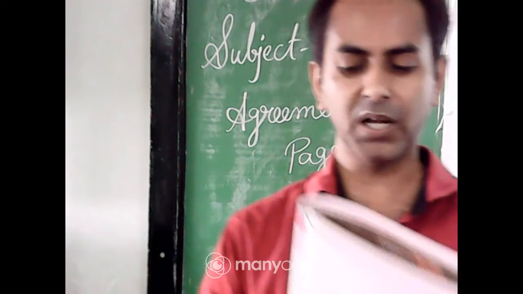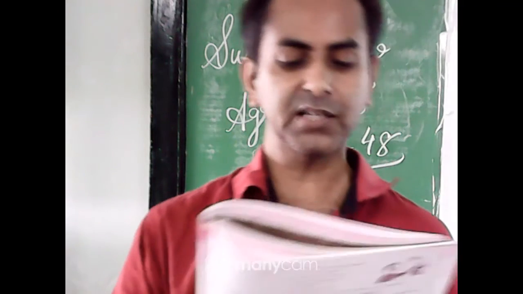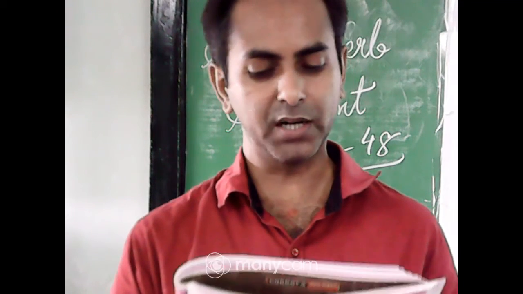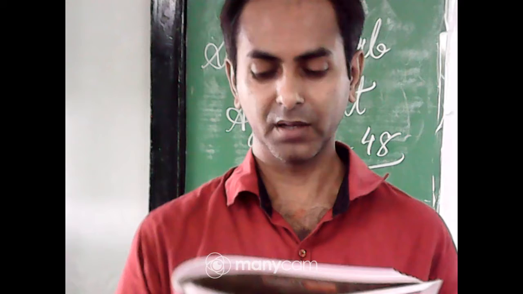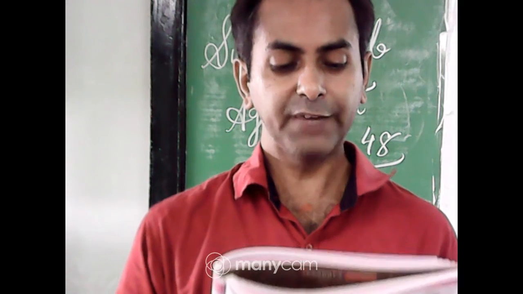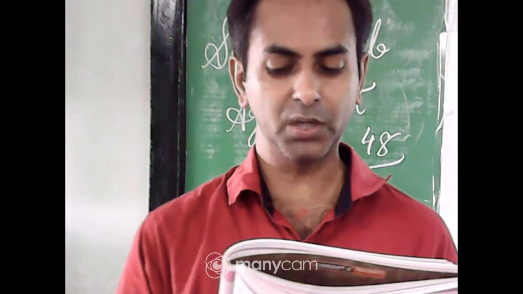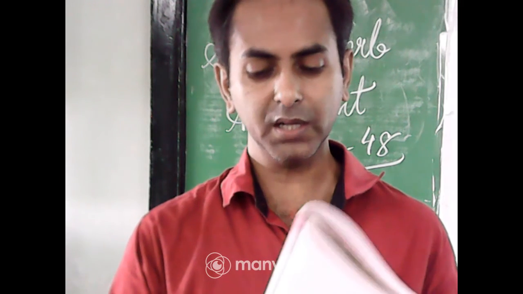Note the verb is is used with Sumar, that means a singular noun, whereas the verb are is used with the boys, that means a plural noun. This shows that verbs change according to the number of the subject. This is the property of the finite verb. It changes when the subject changes. If the noun or pronoun in the subject is singular, the verb must be singular. If the subject is plural, the verb must be plural.